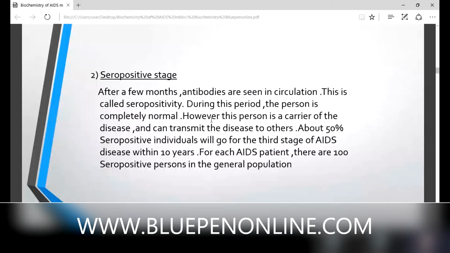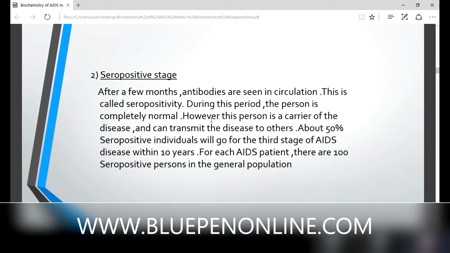After a few months, what happens? Antibodies are seen in circulation. This condition is known as seropositivity. During this period, the person is completely normal. However, this person is a carrier of the disease, and that person can transmit the disease to others, but he doesn't know he's a carrier. He appears normal, and he is in the seropositive stage.